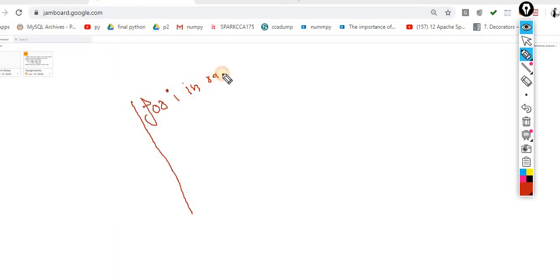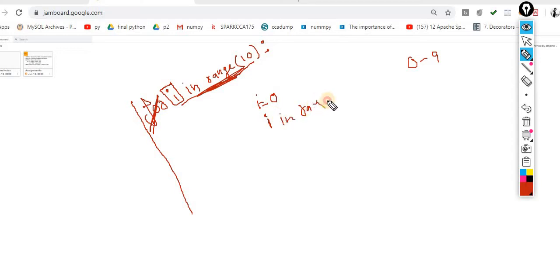for i in range of, let's suppose 10. Now what is the meaning of this? The meaning of this is 0 to 9. Now this is the variable. If I remove the for for a moment, and let's suppose I assign i the value 0 and write this statement, i in range of 10. The meaning of 10 is 0 to 9 elements. Now this will return true.